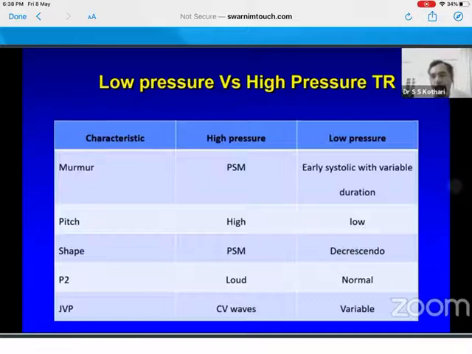Can it produce a pulsatile liver? How much pressure is needed to make a pulsatile liver? So should you find a pulsatile liver, you do not automatically say it is high pressure TR. Even a patient with severe TR can give you a pulsatile liver. It is computed that any PA pressure more than 30-35 can give you a pulsatile liver. So pulsatility is a sign of quantum, not a sign of pressure. Can JVP tell you high pressure or low pressure? Probably not. What happens in PH in a JVP? If there is a TR, there is a V wave, but in the absence of TR, you can find a dominant A wave with a sign of RV non-compliance.